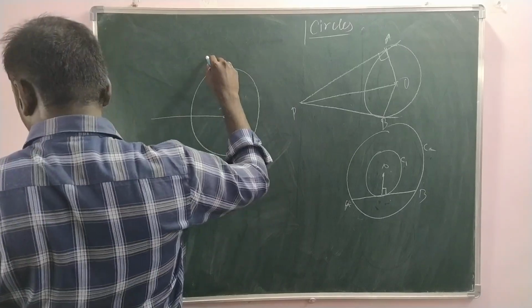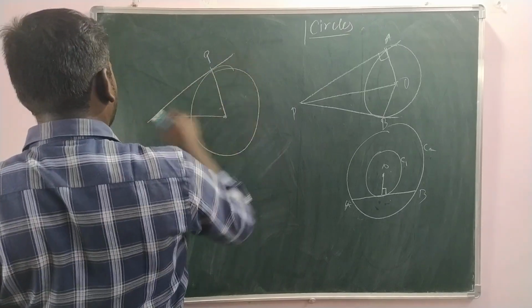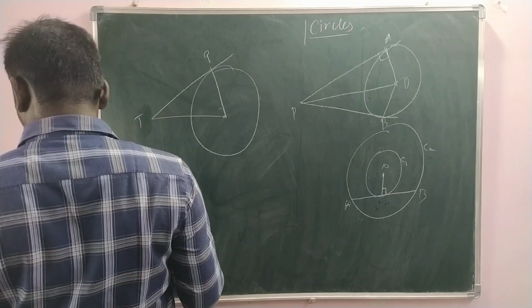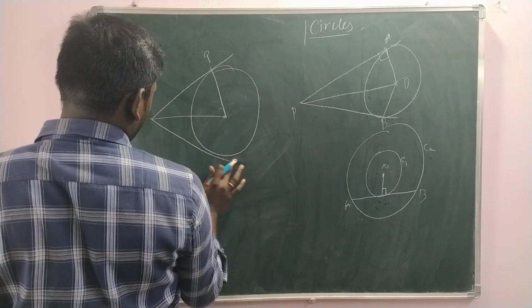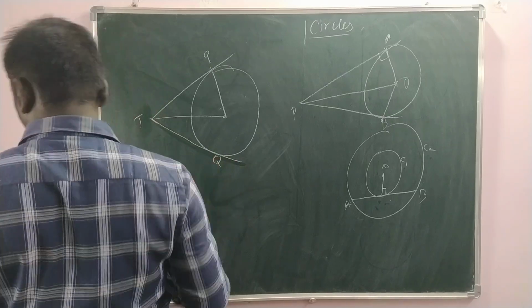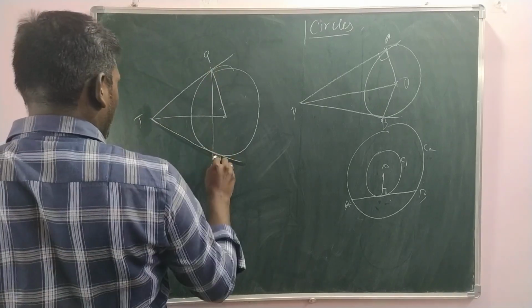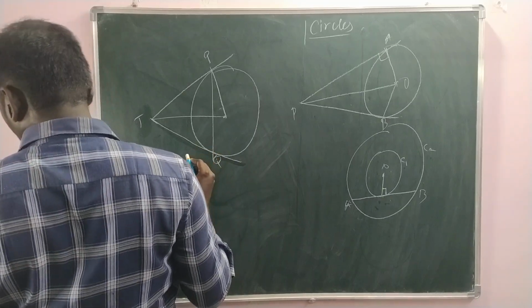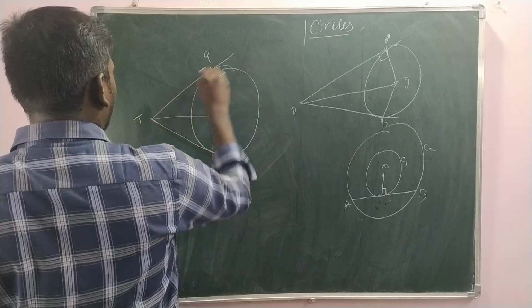Center. And this is the point P, this is TP, TQ. Okay, and we need to find the length of TP. This length we have to find.